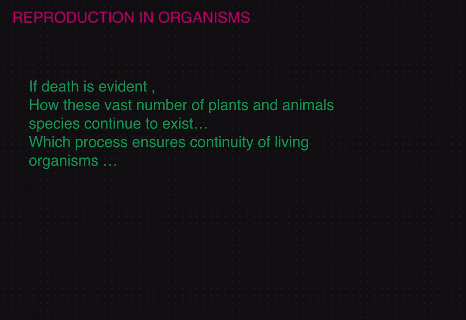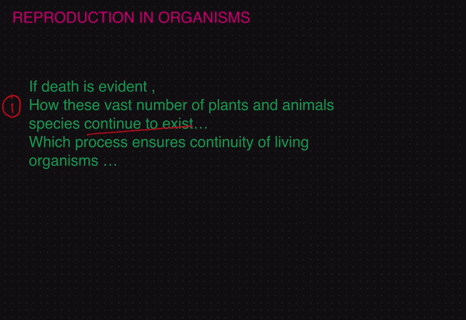Hi, I have two questions now. One is, if death is evident in every living organism, if all living organisms are mortal, how does the vast number of plant and animal species continue to exist, right? In the previous recording, we came to know that every living organism has to die.